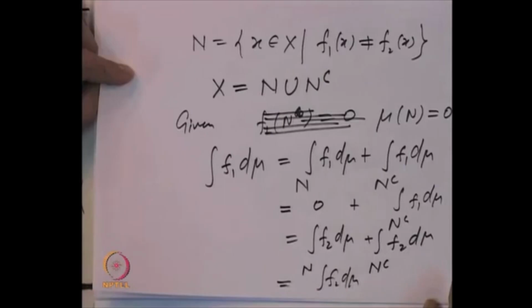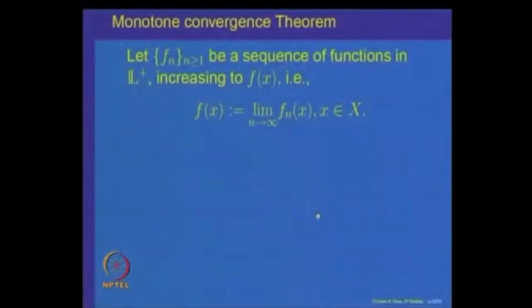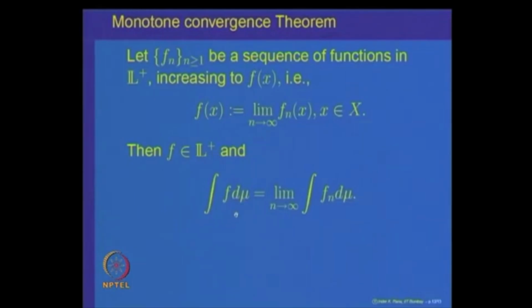So that essentially says that the integral of a function does not change if it changes its values on a set of measure 0. So let us now come back to the property that I was trying to state earlier. If we have a sequence f n of non-negative simple measurable functions and the f n's increase to f, that is f of x is equal to the limit of f n of x, then the claim is f belongs to L plus and the integral of f d mu is equal to the limit as n goes to infinity of the integral of f n d mu.